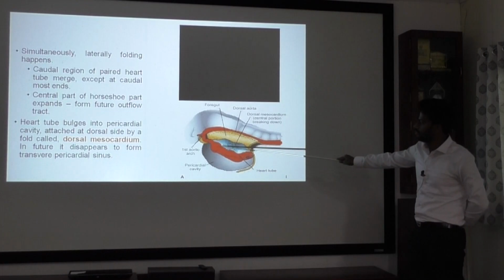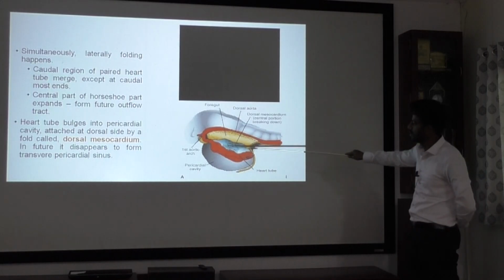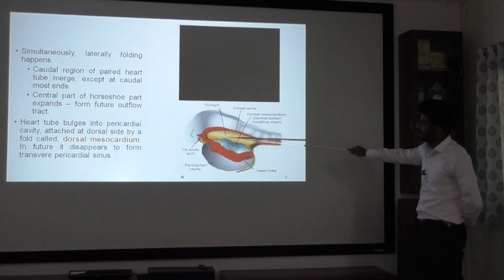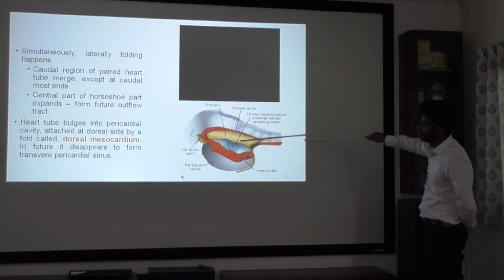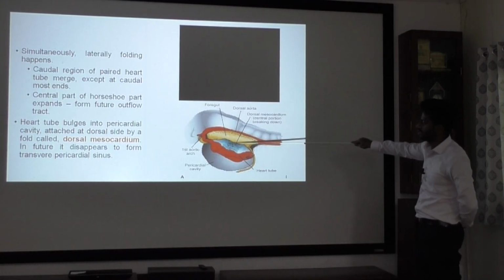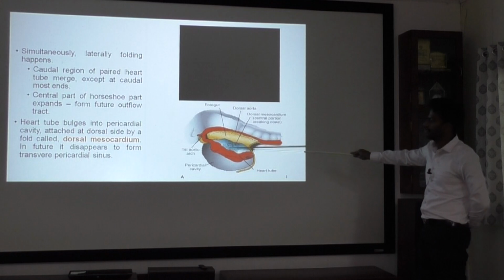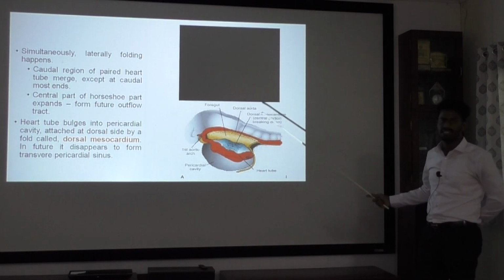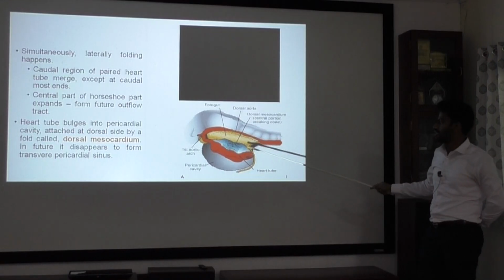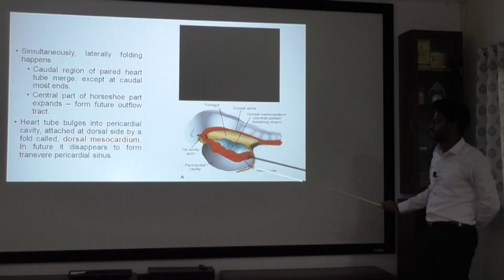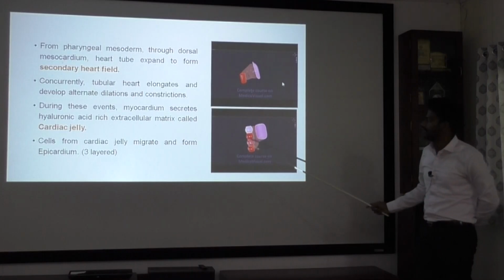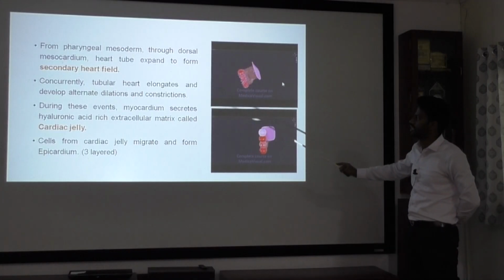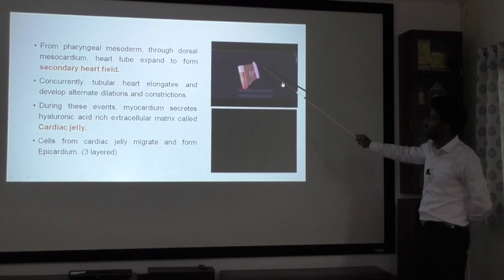And also the heart tube will bulge into the pericardial cavity. Initially it will be like this, but later it bulges into the pericardial cavity, which leaves some folds here, dorsal folds, which later form fibrous tissue known as dorsal mesocardium. In future, this dorsal mesocardium will disappear to form the transverse pericardial sinus. So this is folding. And one more thing is development of the secondary heart field will happen at this stage.